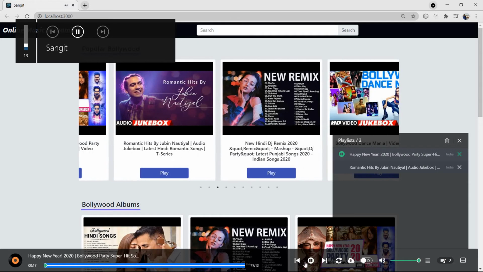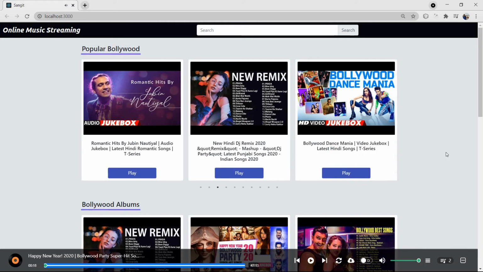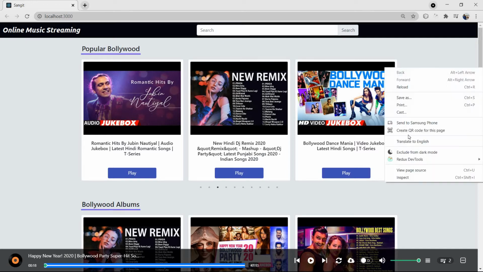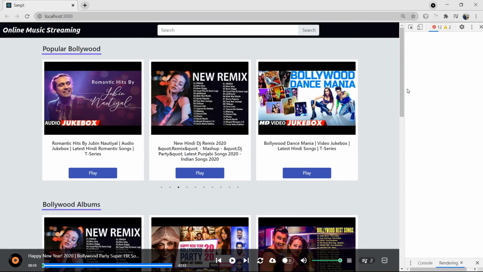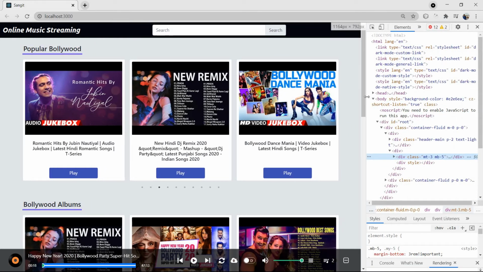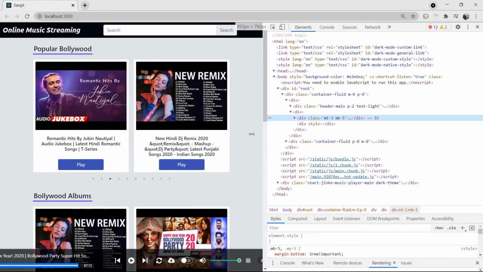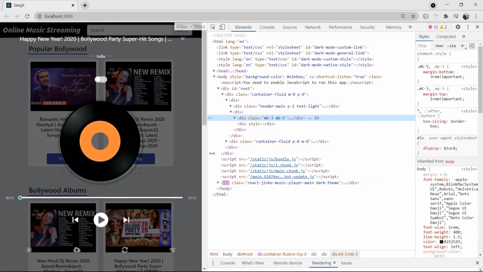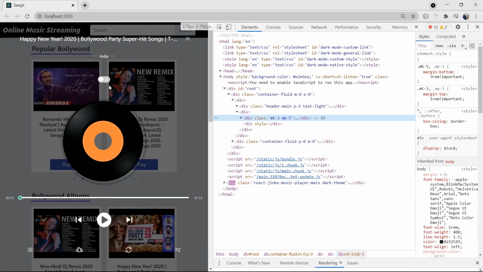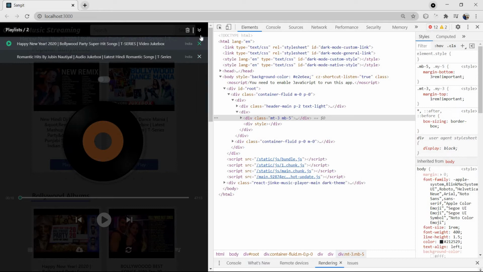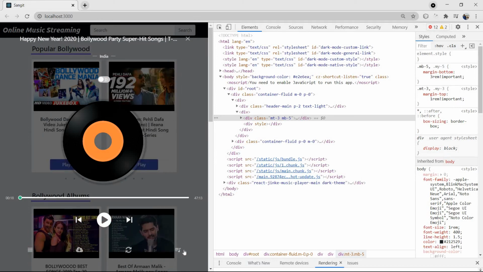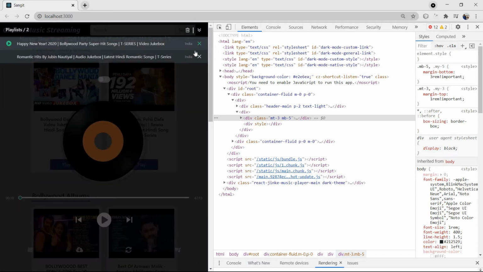We can see it in a responsive way. When we shrink it, it becomes responsive, and at some moment it will take a layout like this. As you can see, it is a light theme, and it is a dark theme. Apart from that, when we select a playlist, it will toggle like this, and there is some UI effect added.